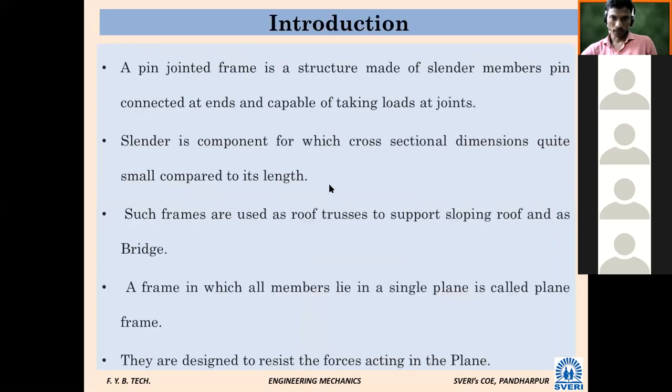What does it mean by frame, or why are frames or trusses used in our practical life? Why is it used? Two words I have told. For what purpose? To distribute and transfer the force. Very good. What is the purpose of a truss or a frame? To distribute and transfer the force.